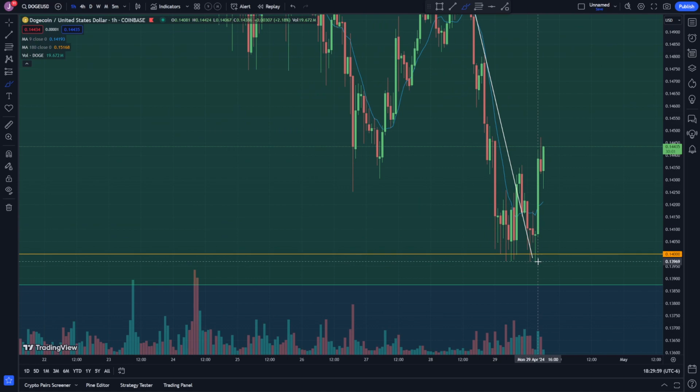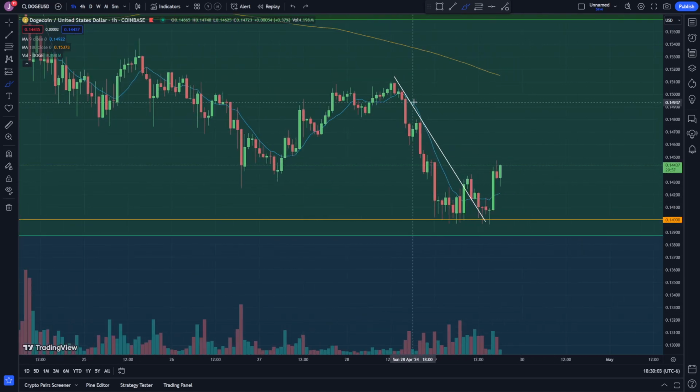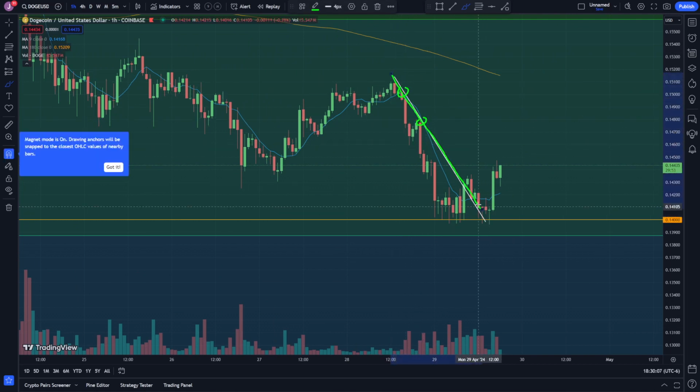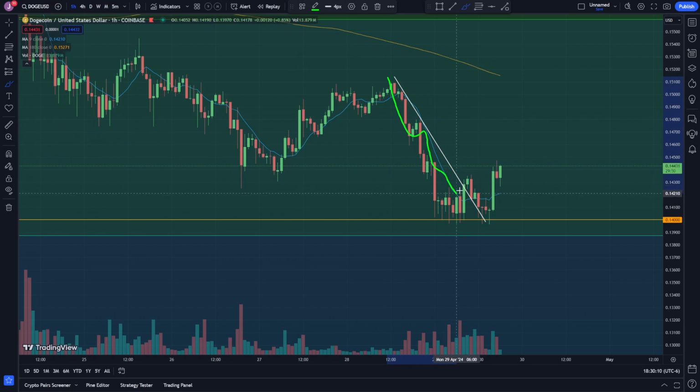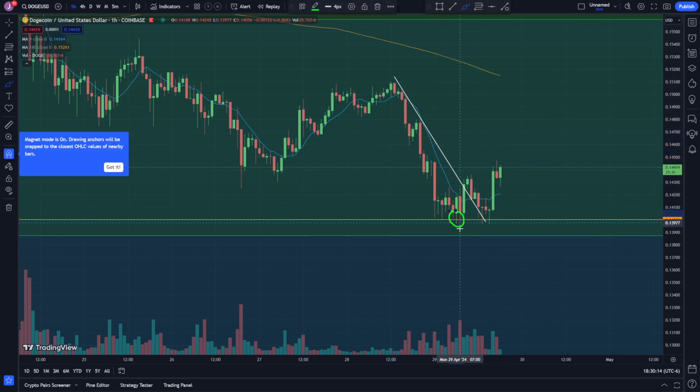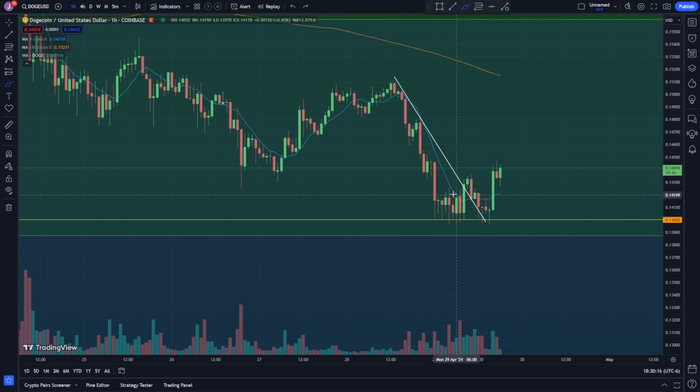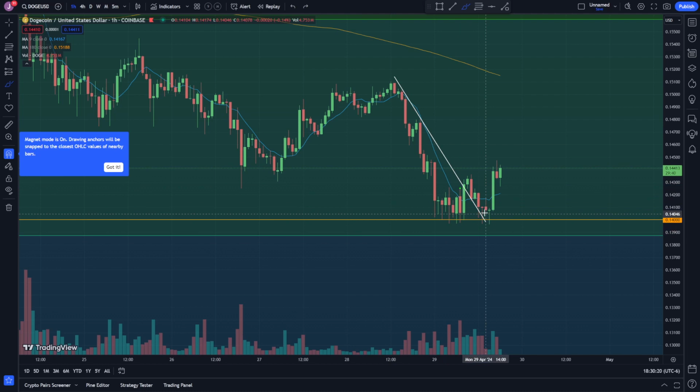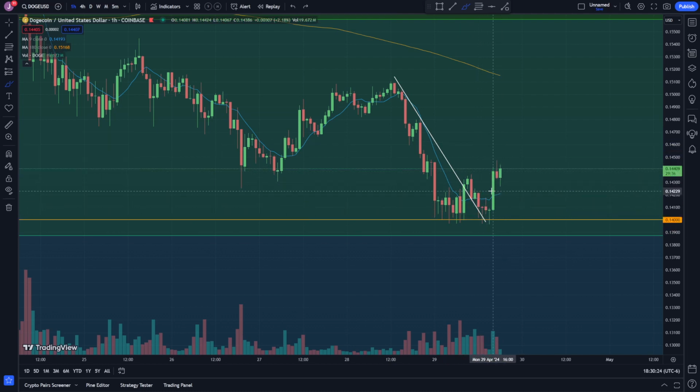It went down to around 0.13969, and basically I was watching a resistance giving me a downtrend like this. I was saying until we break this one going to the upside, I'm going to be confident on my target down here, if not even lower. And we came down, did that, but right now it looks like we're breaking it going sideways. So I'm wondering if we're going to get a bounce and continue to head to the upside.